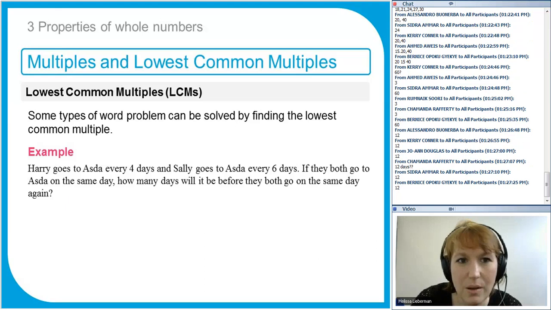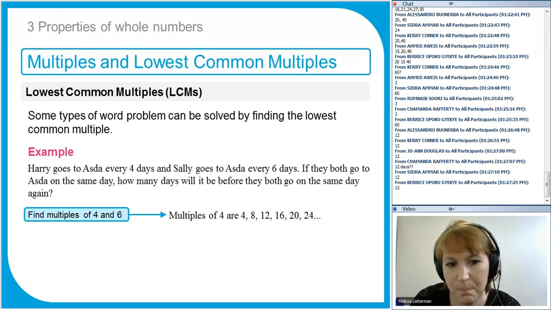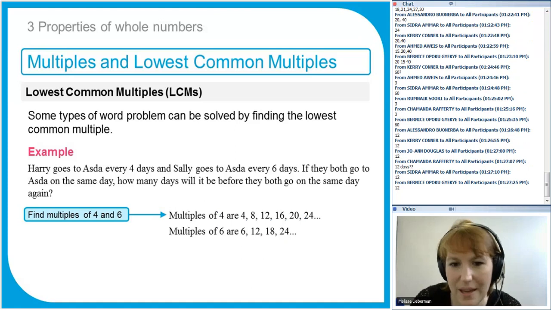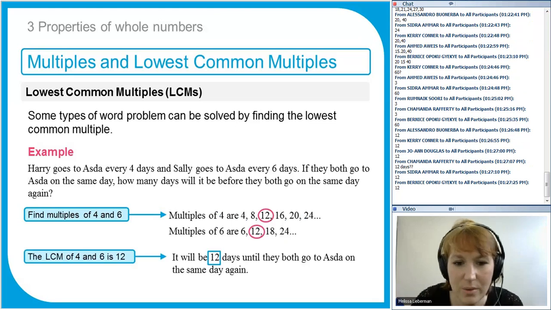So if we write the multiples of 4 out like that, and the multiples of 6 out like that, then we want the lowest number, because that's the next time that they'll both go to the store on the same day. It's 12. So 12 is the smallest number that both 4 and 6 divide into. It's the lowest common multiple of 4 and 6. There are some more examples in the book which you can try later on. So 12 days until they go on the same day again.